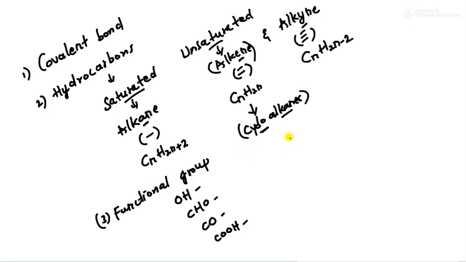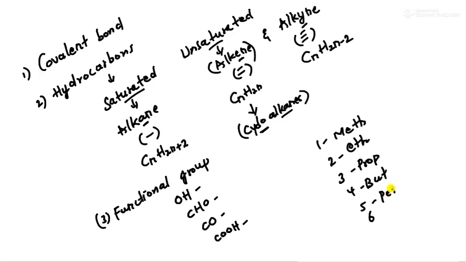Next, you should be aware of naming these compounds. These things are very important: meth represents 1, 2, 3, 4 up to 6 you can remember. Meth, eth, prop, but, next is pent and hex. If it is ane, it becomes methane, ethane, propane, butane, pentane, hexane. If it is ene, methene, ethene, propene, butene, pentene, hexene. Similarly with the next one.